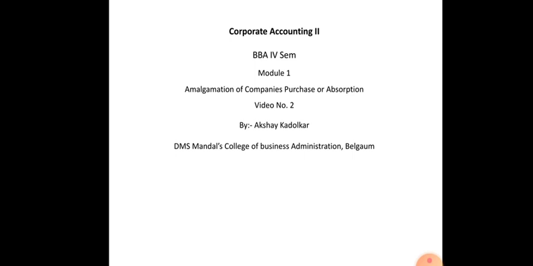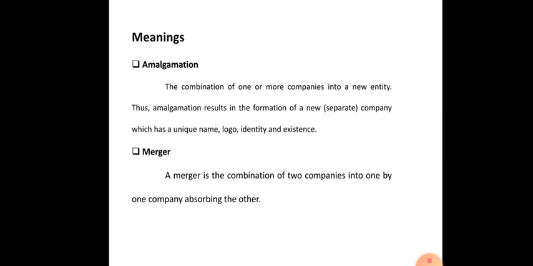To reduce these problems and minimize these difficulties, similar businesses combine their businesses. This combining is done through mergers, acquisitions and amalgamations. Through this they combine the businesses to reduce the problems and difficulties. Now in this lecture we will see some concepts, and in the next slides we will see the meanings.